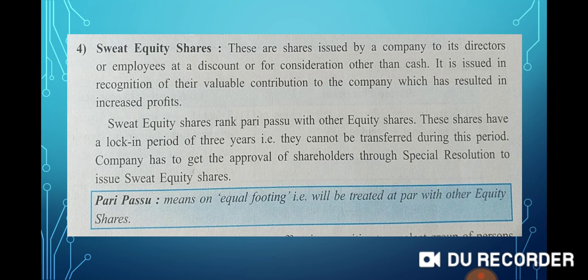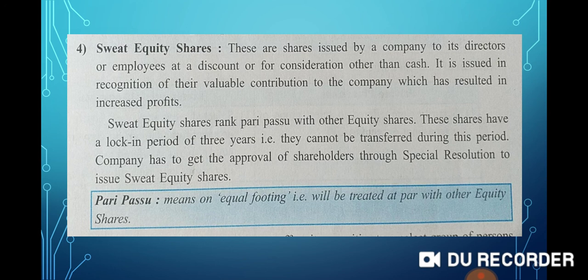Then in such cases the company issues this type of shares to their employees and directors at a discount or for consideration other than cash. Sweat equity shares rank pari passu with other equity shares. These shares have a lock-in period of 3 years. That is, they cannot be transferred during this period. So, for this type of issue, there is a lock-in period of 3 years.